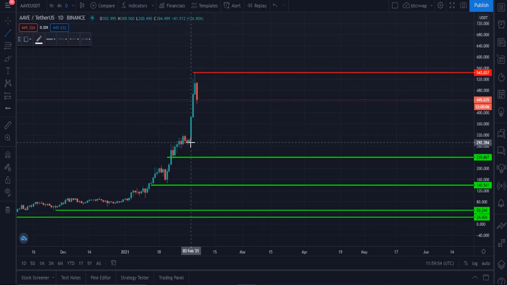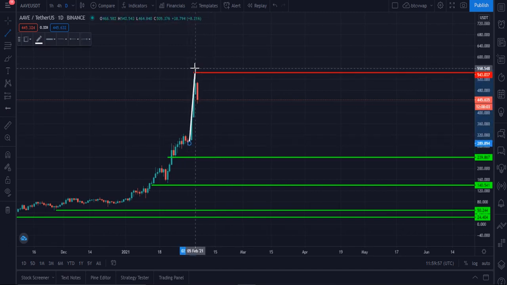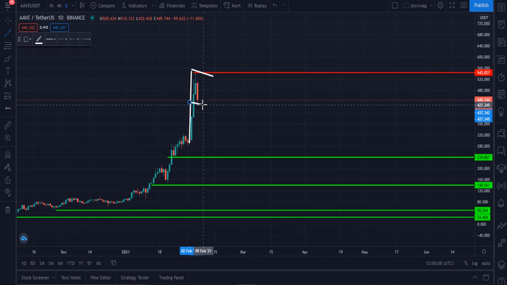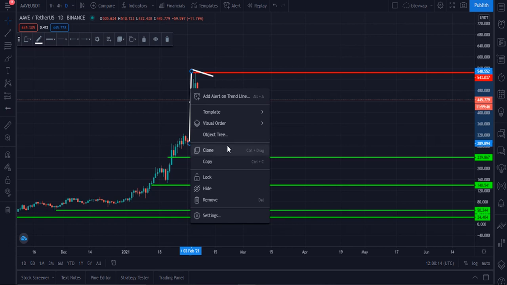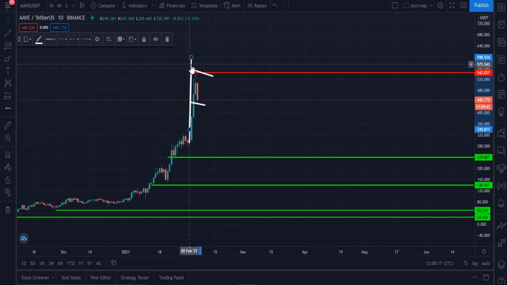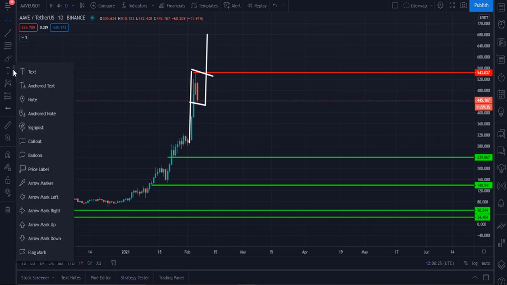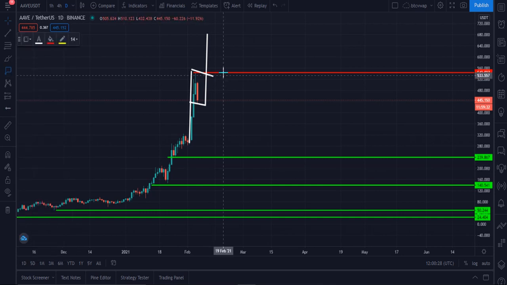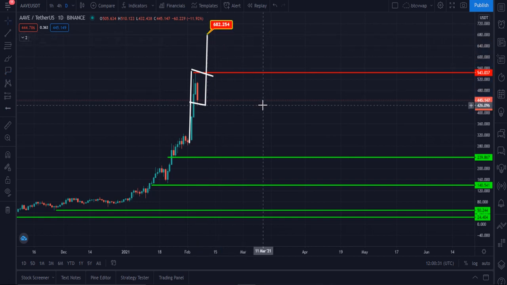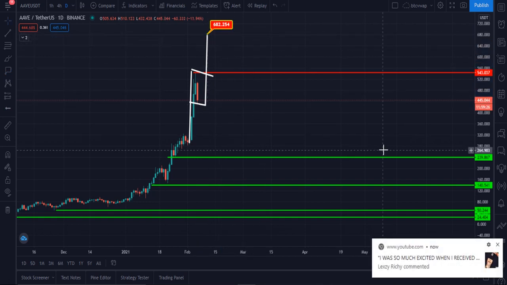I am definitely going to give you many useful pieces of information and very important targets that Aave will definitely hit, I think, in the near future, very soon. Here you can see this is a perfect bull flag, I think. For that, our next target will be, let me clone this and put it here. Our next target of Aave is the $686 level. You can say $680 to $685 is the next target.